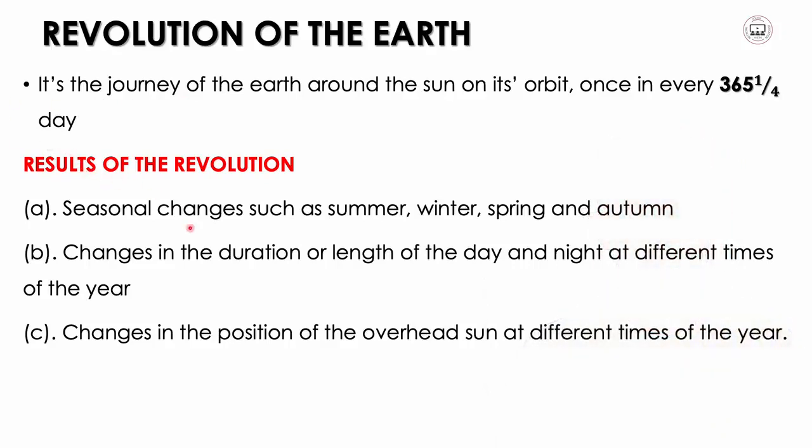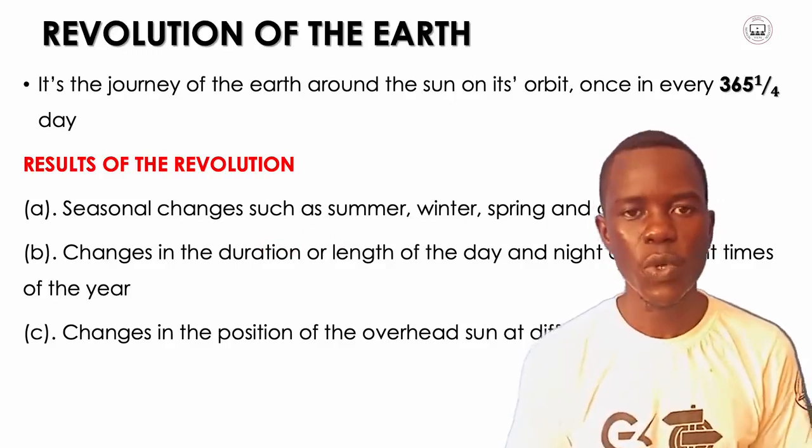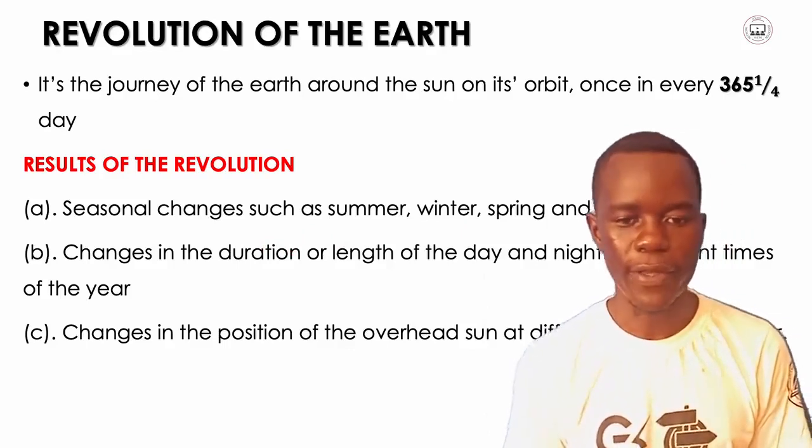So what are some of the results of the revolution? Number one, seasonal changes such as summer, winter, spring and autumn. So the first result of the revolution is seasonal changes such as summer, winter, spring and autumn. So the seasons change due to the revolution of the Earth.